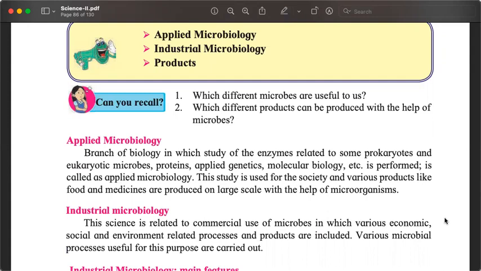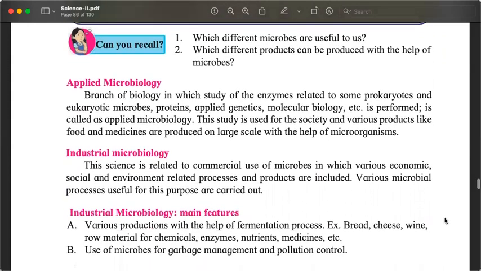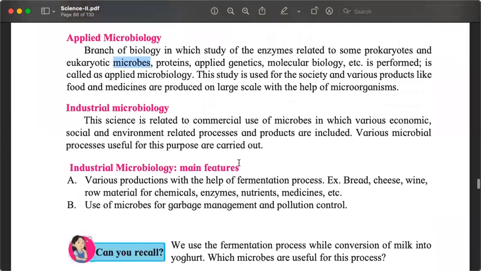So when we say microbiology, two things must be considered. There are other things also, but two must be considered. One is the enzymes, right? The enzymes microorganisms produce, and how we use those enzymes, that's one part. And second, how we use the microbes themselves in our life to make our lives better. So these microbes and their enzymes are used in our daily life. They are also used at a very industrial, commercial scale, on a large scale.